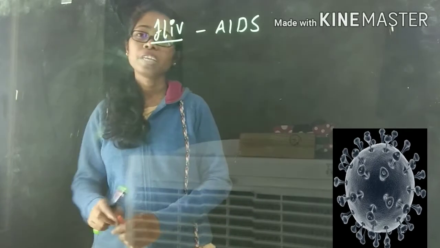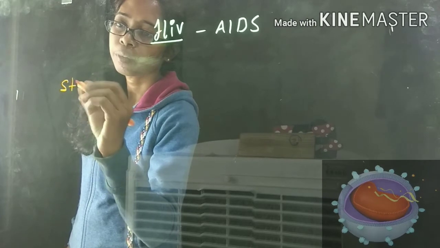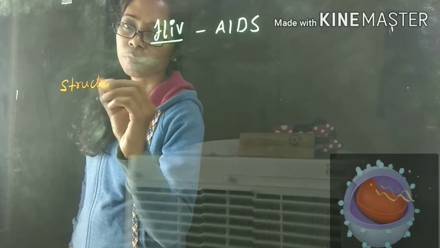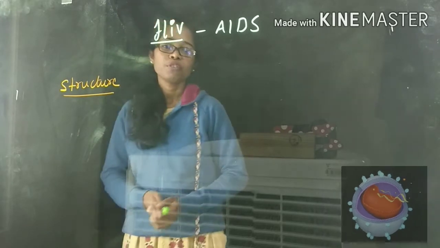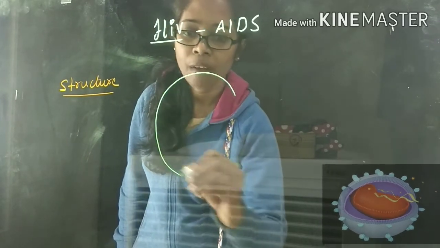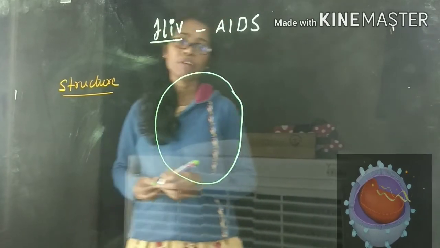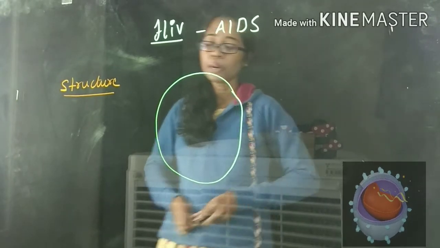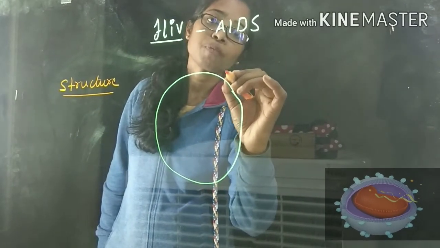If you see the structure of this virus, here you have an envelope. Clear? The HIV virus has an envelope. On the surface of this envelope, we have some spikes.